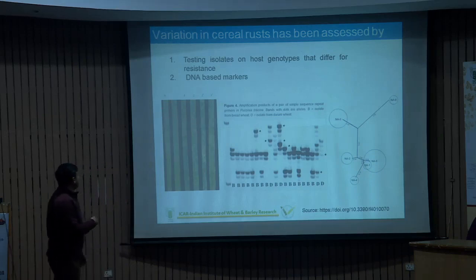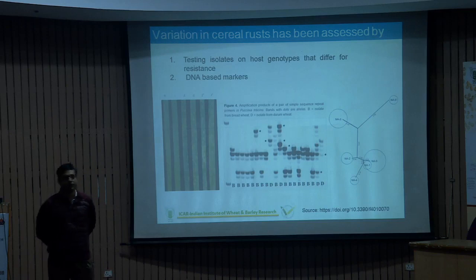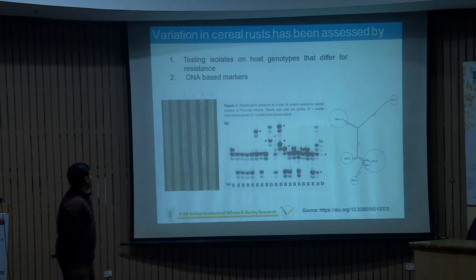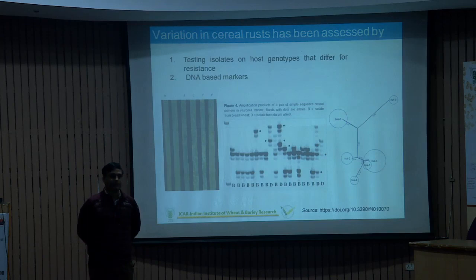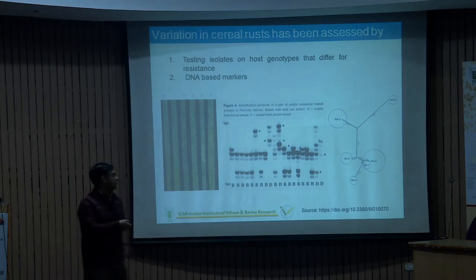I think you know about the different types of infection types. When we test any isolate on a particular genotype or NILs, near isogenic lines, we get the infection types 0, flag not, flag not 1, 2, 2 plus, 3 plus. What does it mean? This is the criteria, because in laboratory conditions we get a lot of information. When we put an inoculum onto the susceptible host, it gives us some type of flag information. There is no spore, but there is some initial hypersensitive type reaction, that is flags.